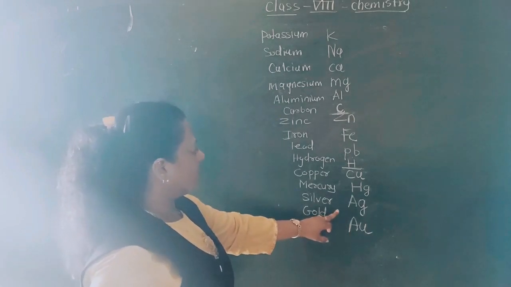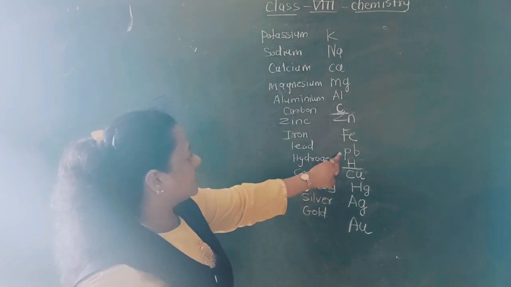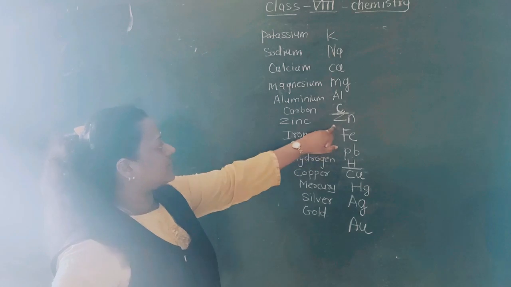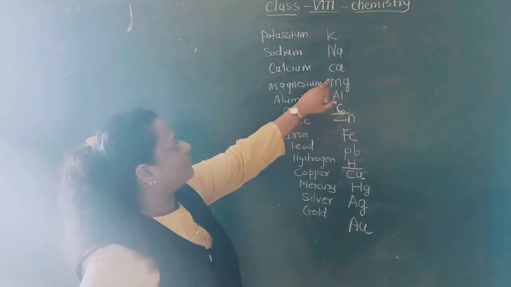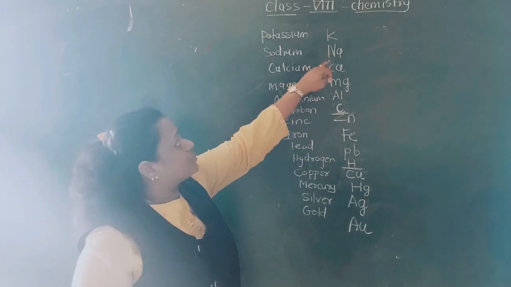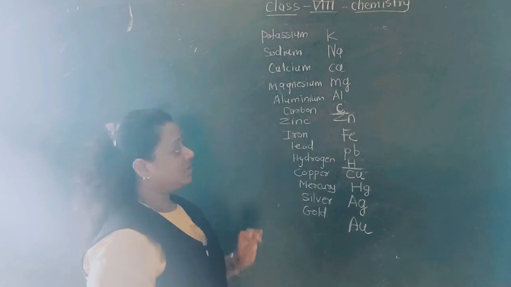Aurum, argentum, copper, hydrogen, lead, ferrum meaning iron, zinc, carbon, aluminium, magnesium, calcium, sodium and potassium.